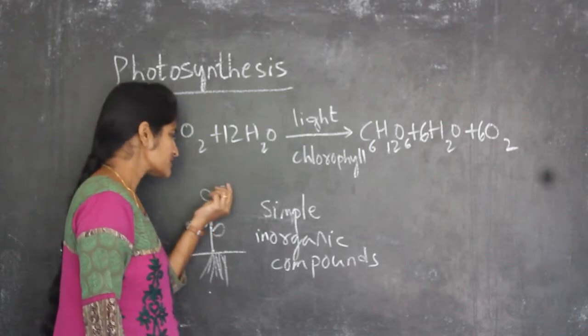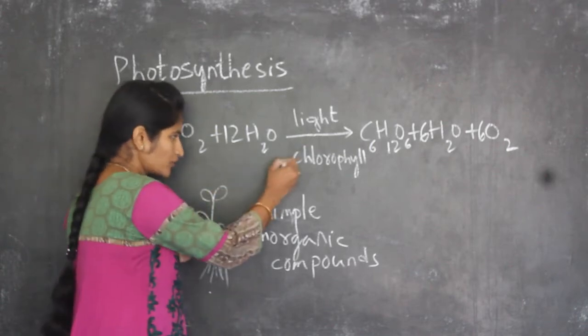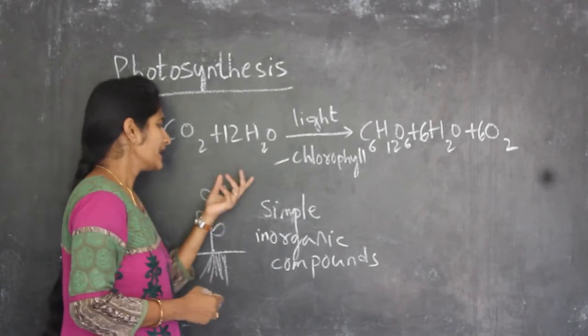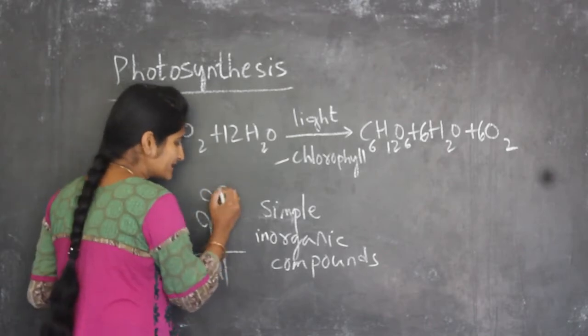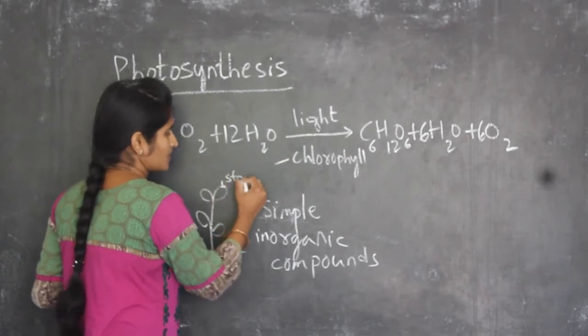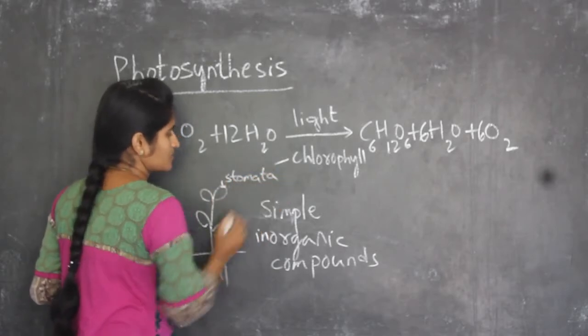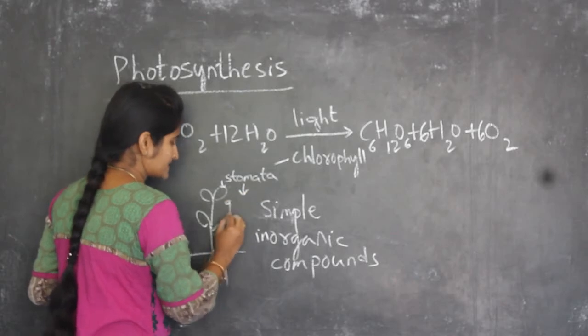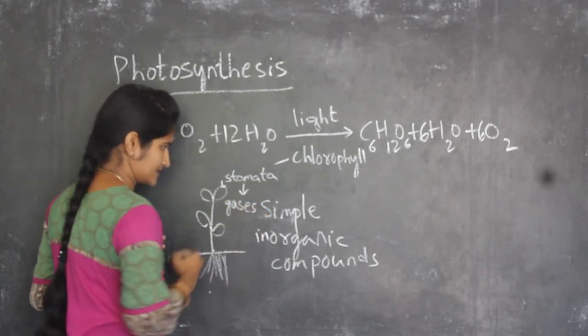Okay. So the leaves contain a pigment called chlorophyll. The leaves of the plant will have stomata, which help with the exchange of gases. Is it clear?